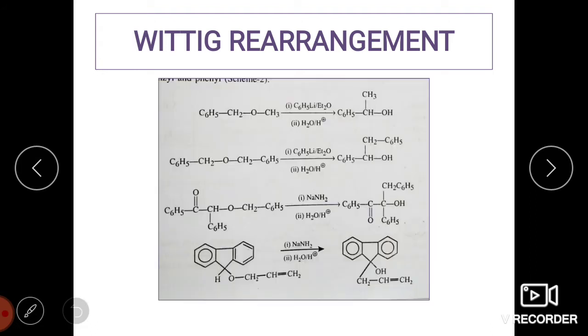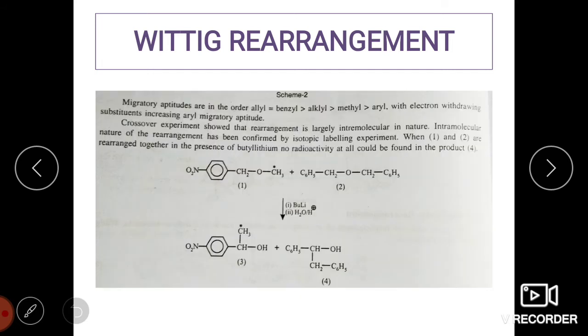Next, let us look at some of the reactions. Here are some reactions, which are in general Wittig rearrangements. You can see in all of these that the ether is getting converted to the alcohol in presence of a base. It can be phenyl lithium or it could be sodium amide, NaNH2.